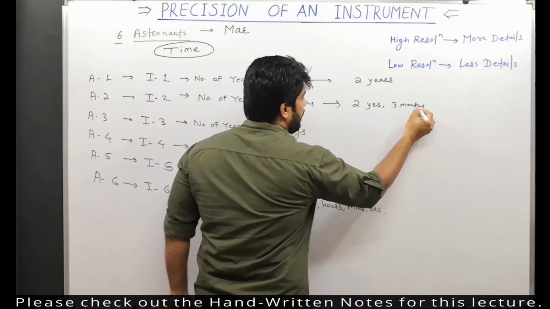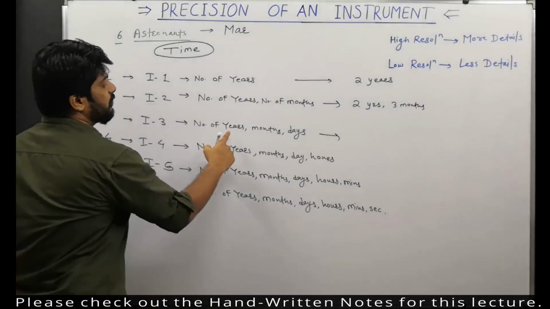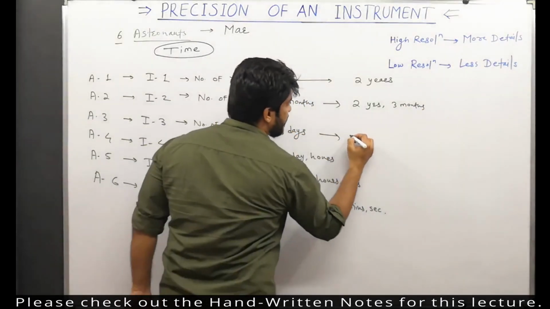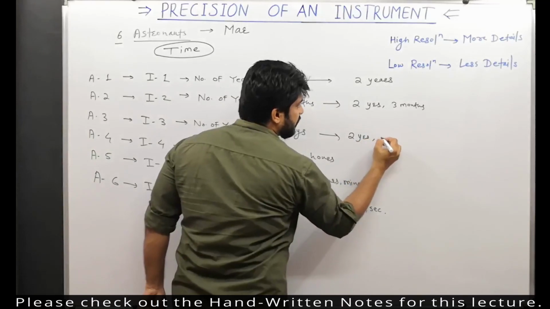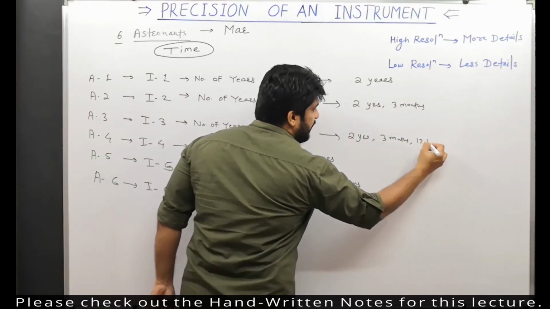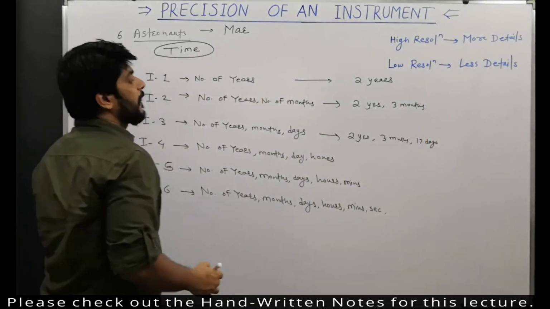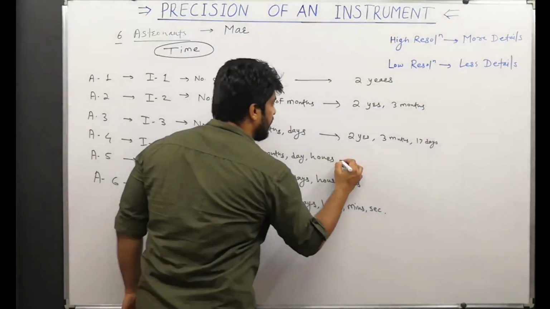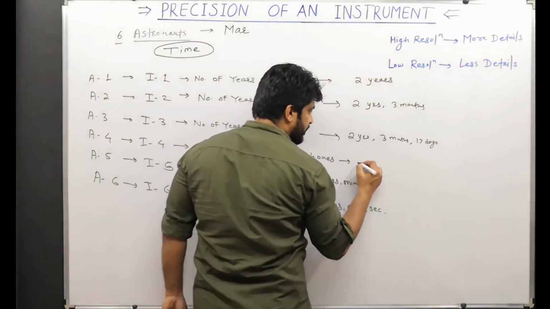The third one can measure years, months and days also, so he says it requires 2 years, 3 months and 17 days. The next one says it requires something more.